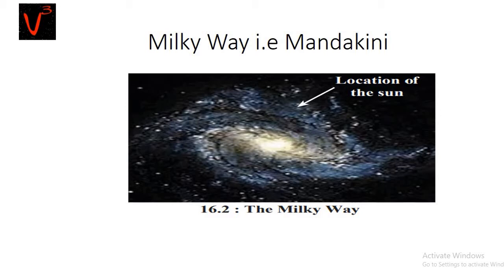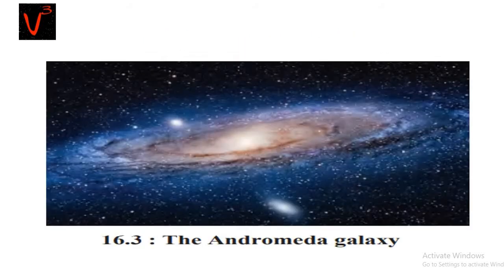The Milky Way is a part of the Local Group of galaxies. There are many such galaxies in the universe. The Milky Way includes many stars smaller than our Sun as well as many other stars that are 1,000 times bigger than the Sun.